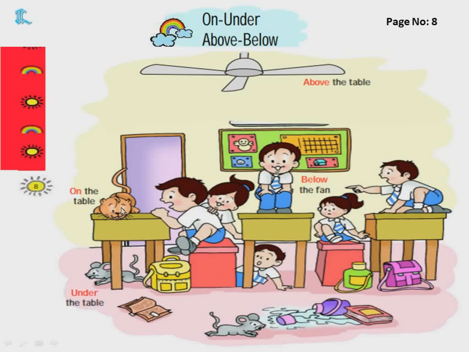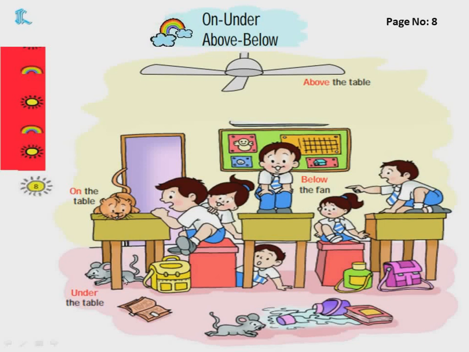It is cat table पे बैठा हुआ है. So no, it's sitting on the table. When you're sitting on any object, then what will we say? On. Like the children are sitting on the desk. This boy is sitting on the table. Understood, children? And if any object is under anything, then we call it as under the table, niche.